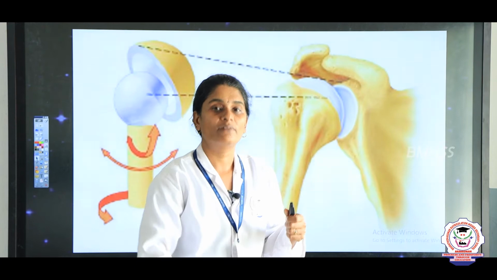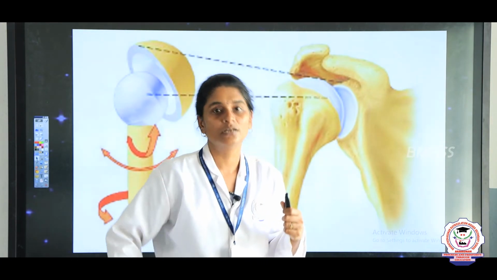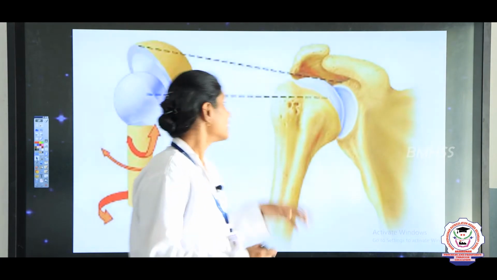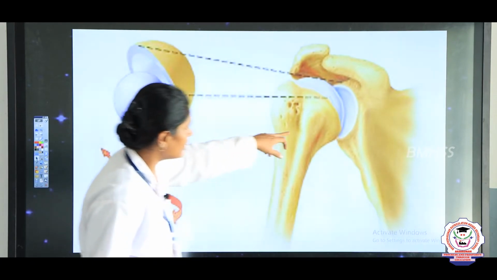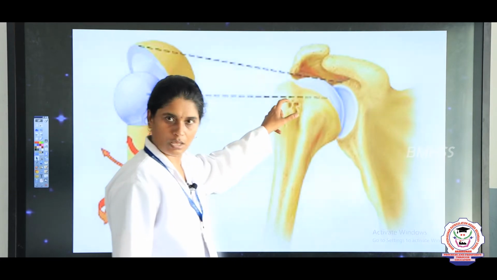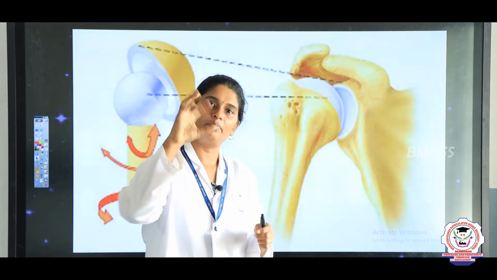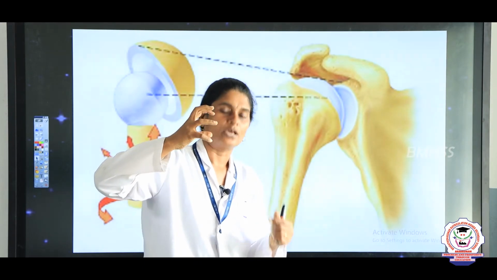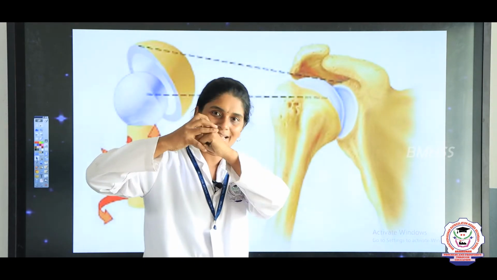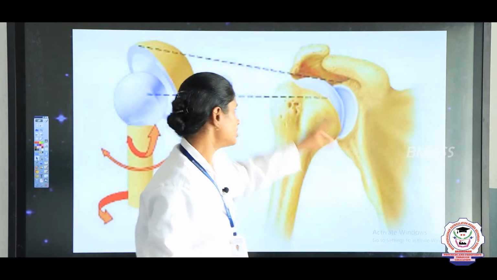Our legs are connected with the pelvis with the help of this joint. The bone end is like a ball and the other bone is like a cup-shaped socket. The ball is fixed in it, and thereby we can do maximum movement in this joint.